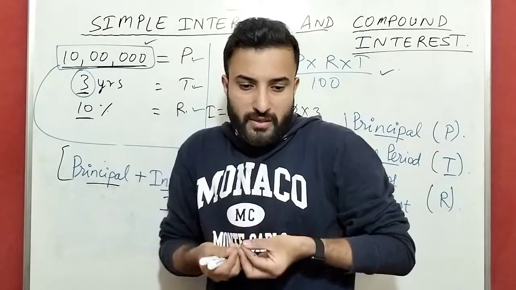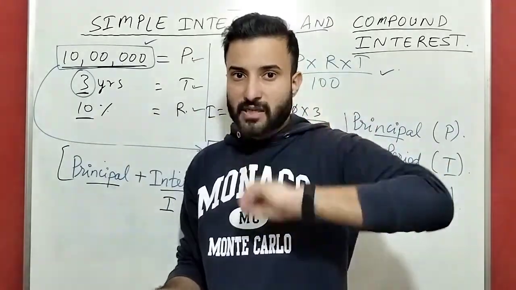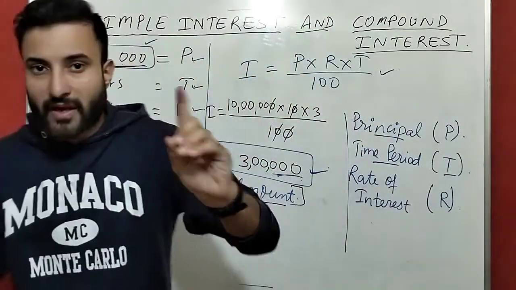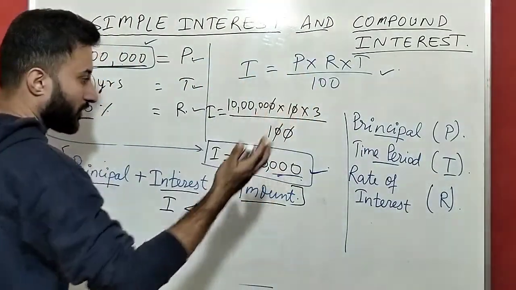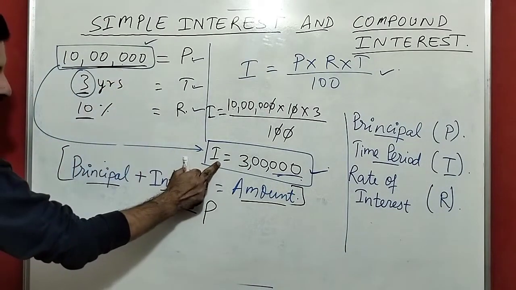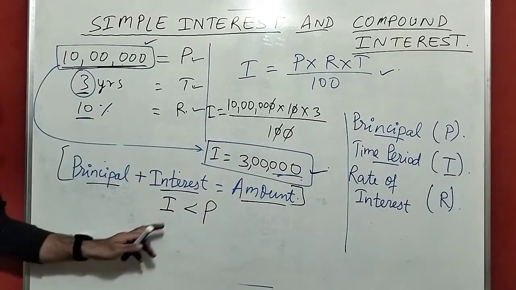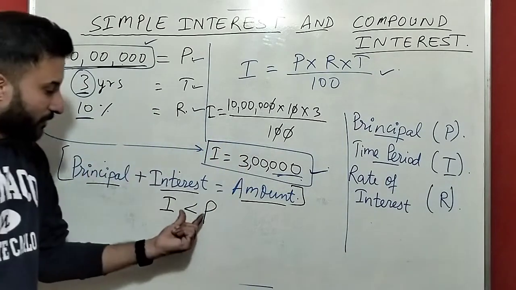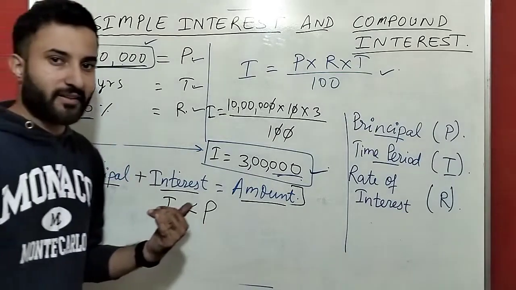So I will say I had borrowed the 10 lakh. I will pay the 10 lakh, that is the principal. Extra charge I will also pay. So every time the interest will be smaller than the principal. The extra charges will not be more. The principal we had borrowed is 10 lakh, but the extra charges, the interest I am paying, is 3 lakh. So obviously the interest value is less than the principal value.